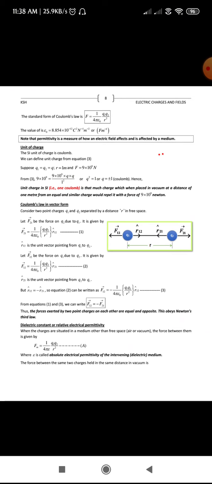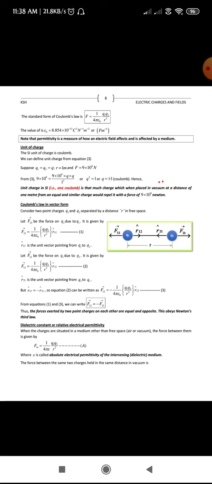In case they ask for 2 marks, you need to write Coulomb's law in mathematical form and explain each term. What do you mean by F, what do you mean by K, what do you mean by Q1 and Q2 and R. This has to be explained for 2 marks. In case they ask for 1 mark, write Coulomb's law in mathematical form, just write the equation, no need of explanation. In case they ask for 2 marks, you need to say what the terms represent there.